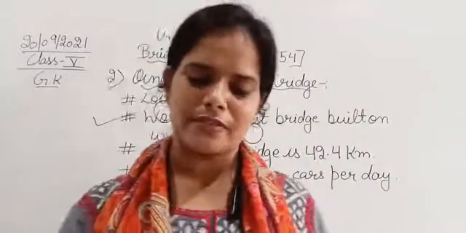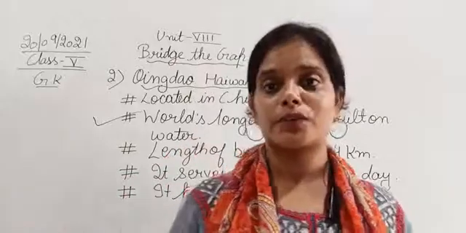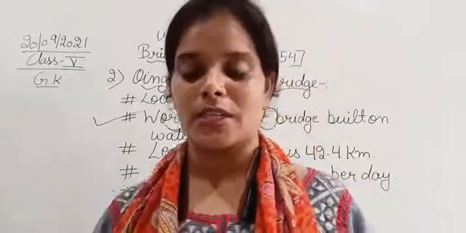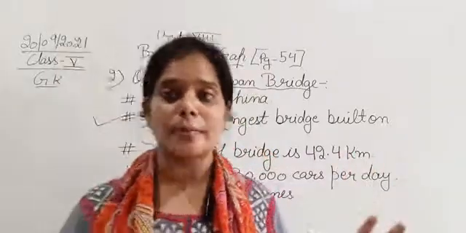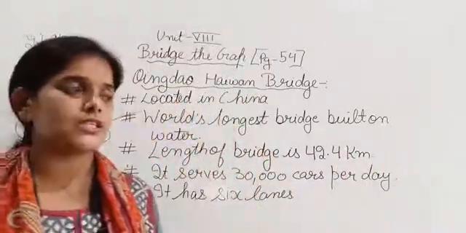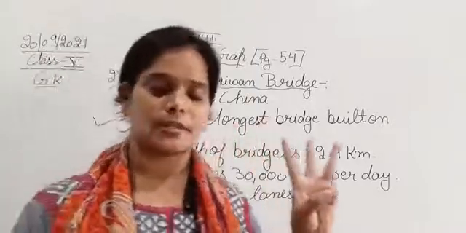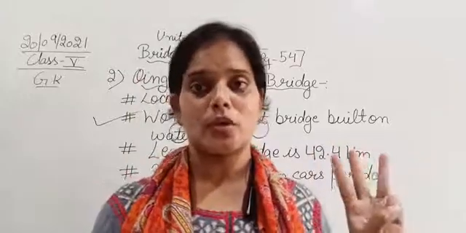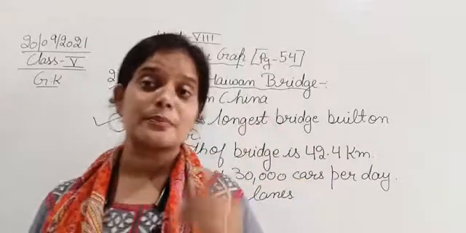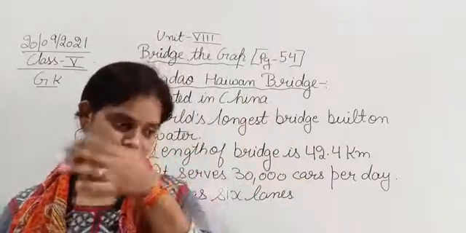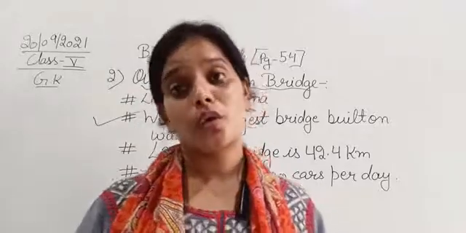So after this we have certain other bridges as well. 4 more bridges are there. So for today the time is near about to end, so I am just ending the session with this. In this topic we discussed the different types of bridges. The first is the arc bridge, the second is the suspension bridge, and the third is the cantilever bridge. So देखिए, you must have heard about the rope bridge. There is a bridge, I think in Japan, that is one of the longest rope bridges in the world.